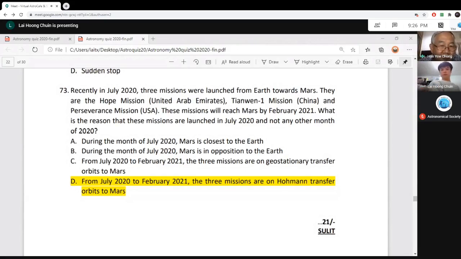So A and B are quite similar. The Sun, Earth, and Mars are in a straight line, Mars in opposition. You also don't launch then, not when it's closest to the Earth. So that is wrong.